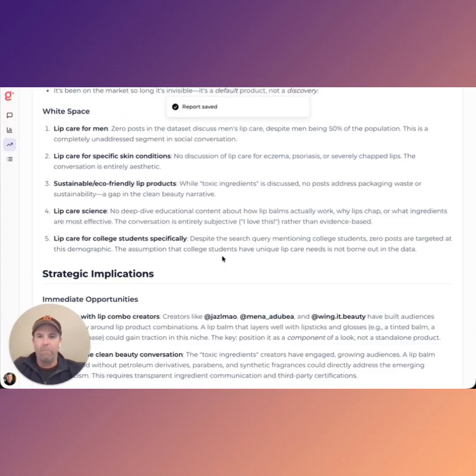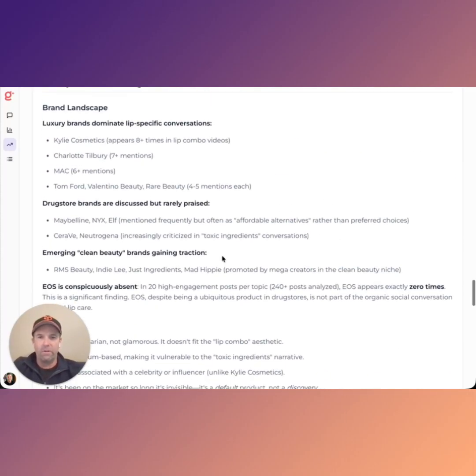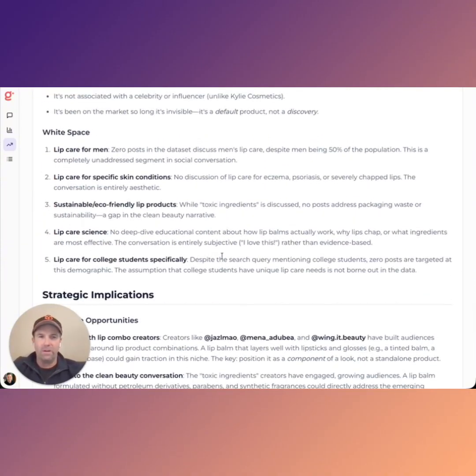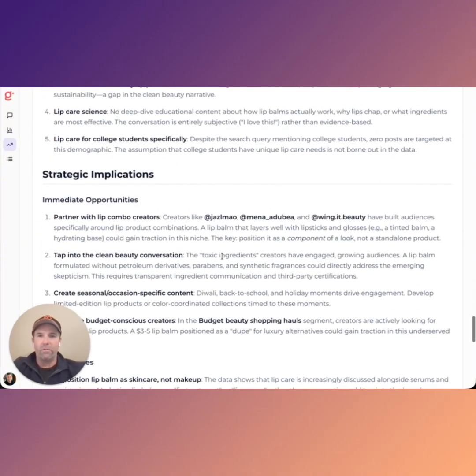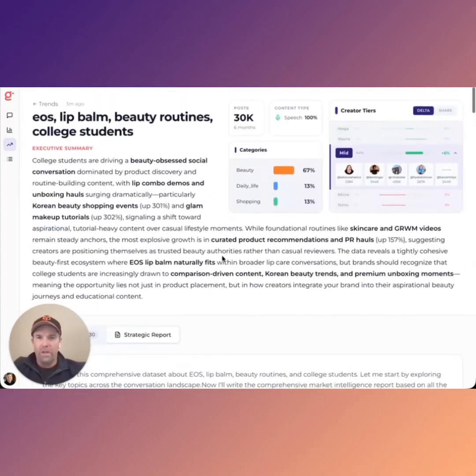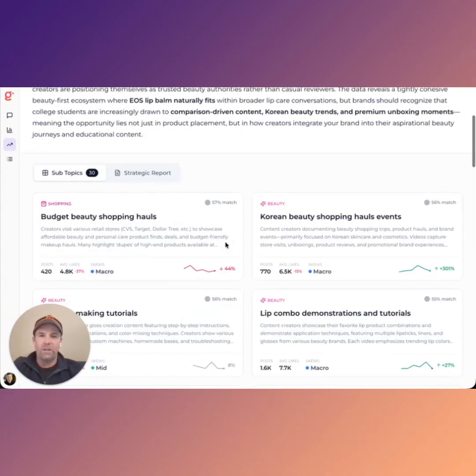These are looking at all of the brand mentions that are happening within the posts of all of those conversations, as well as some white space opportunities: what's not being discussed, but would resonate with those audiences, and finally giving you strategic implications. And this all comes from analyzing millions of posts and looking at the top posts within them, as well as giving you a sense of share of voice.